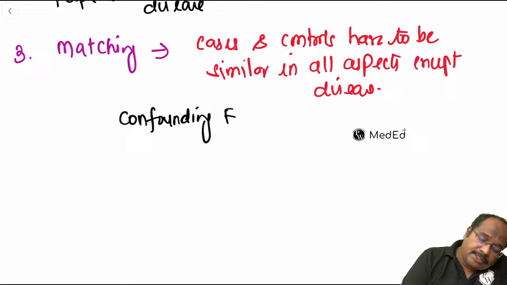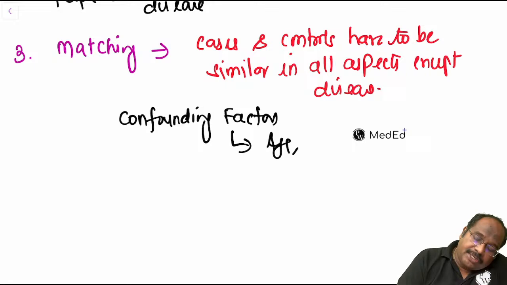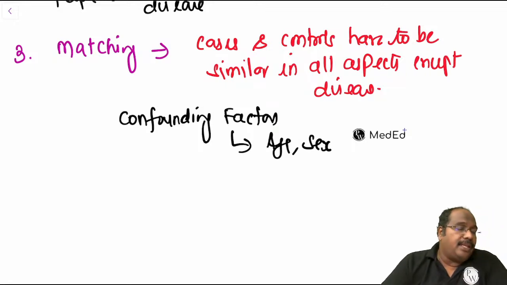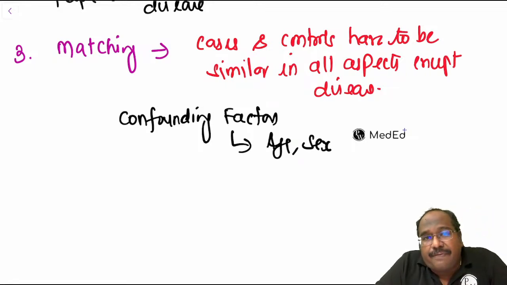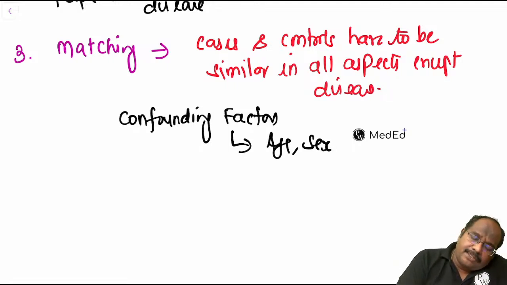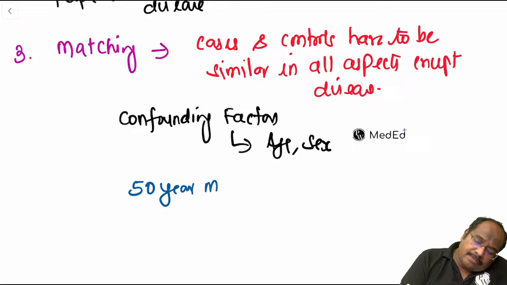Confounding factors will affect the study, like age and sex. These are some of the confounding factors that can affect the study. So the cases and controls have to be similar in all aspects except disease. Suppose you are selecting a 50-year male with lung cancer, you need not write, guys.